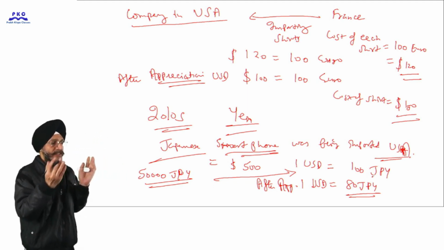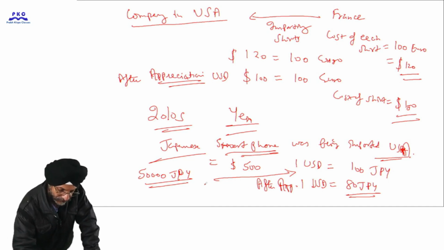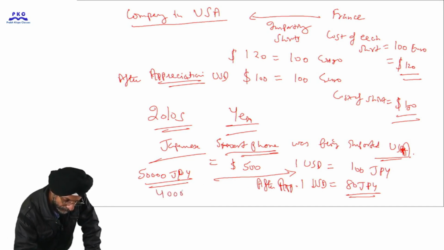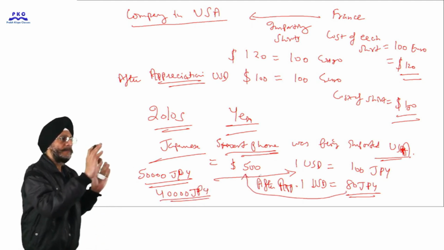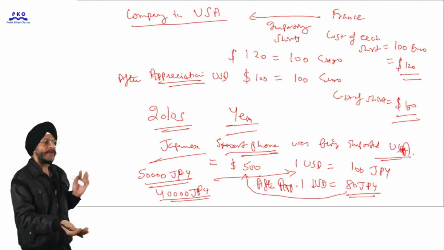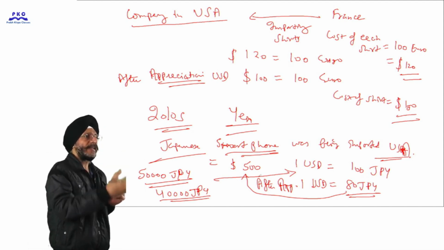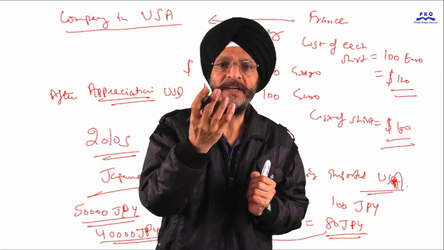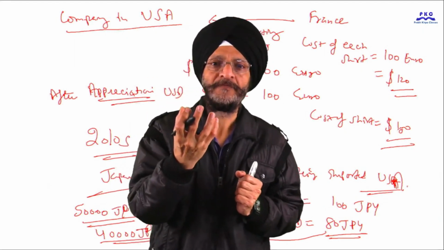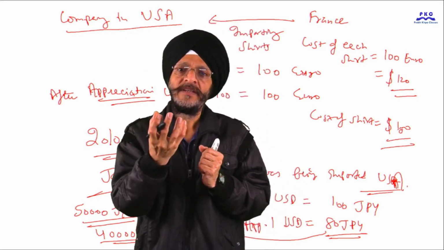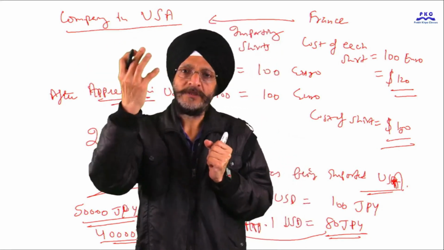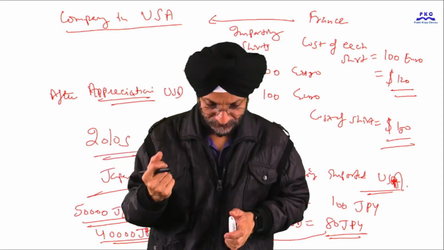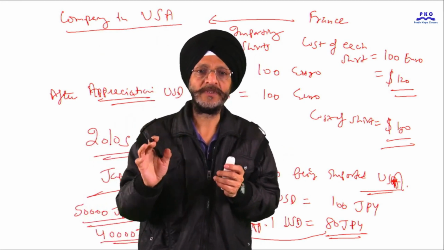Now, as the Japanese yen has appreciated, the Japanese people have to pay only 80 into 500, only 40,000 Japanese yen. So, when the currency of any country appreciates, it gives more purchasing power in the hands of the residents of the appreciating country. So imports become cheaper. We hope you might have understood the concept very clearly.